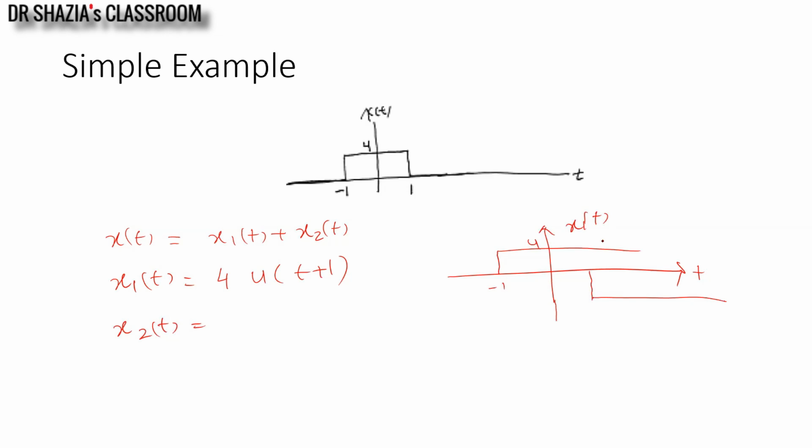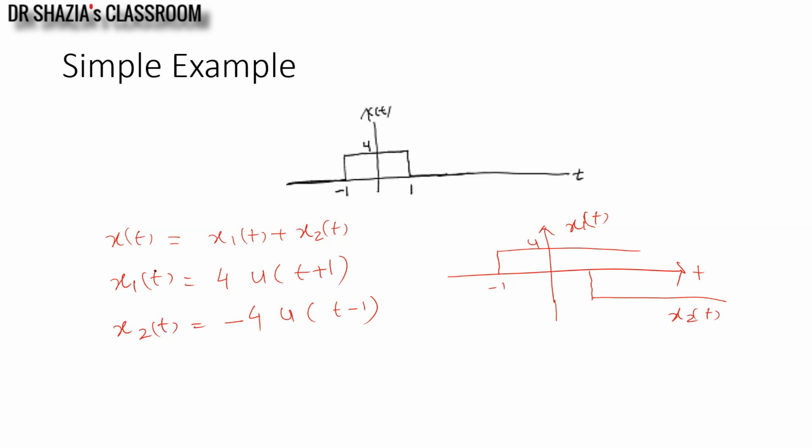This is x1t, this is x2t. So my x2t will be written as minus 4 u of t minus 1. It should start at t equals 1 onwards with a magnitude minus 4.